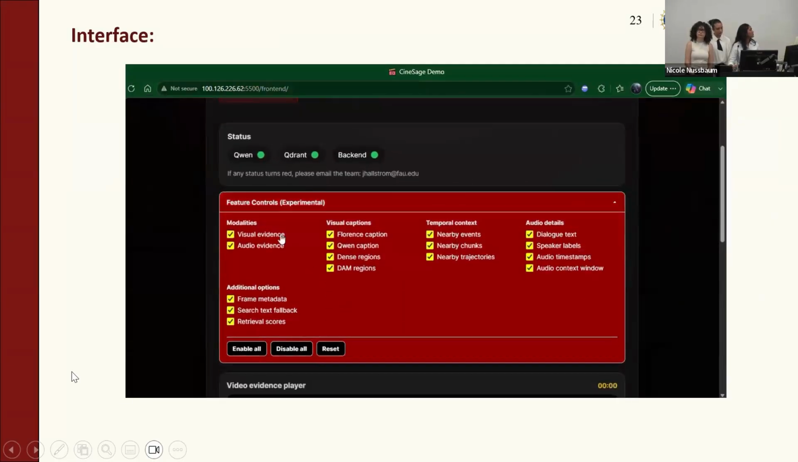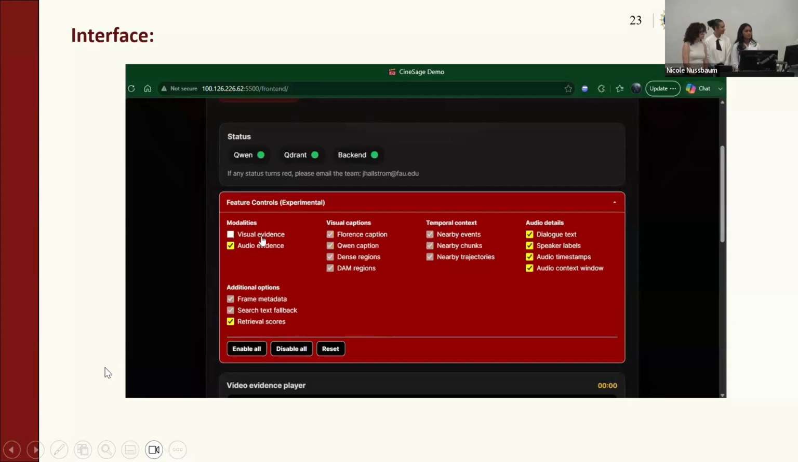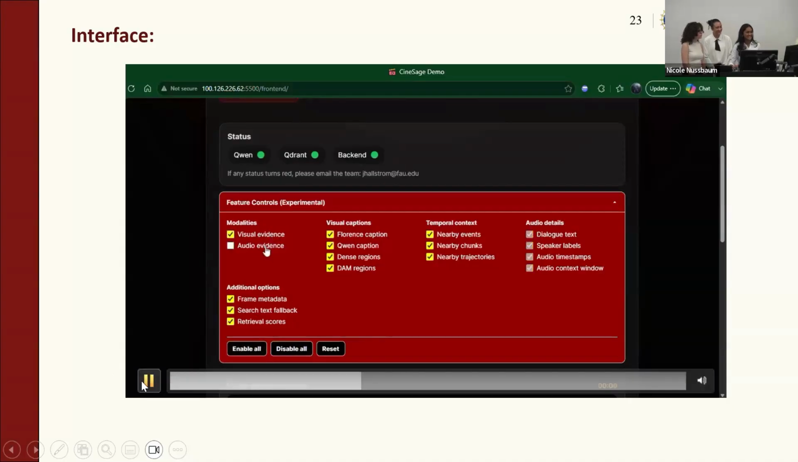And next, when you select a video, you'll see up here the status where you have the different dependencies of our system, which is the backend, the Fusion database, and Coin. And also, if any of these turn red, you can just please contact the team at jalstrom@fau.edu.